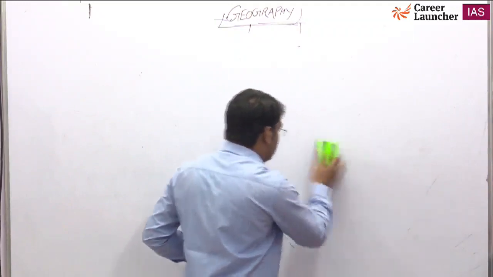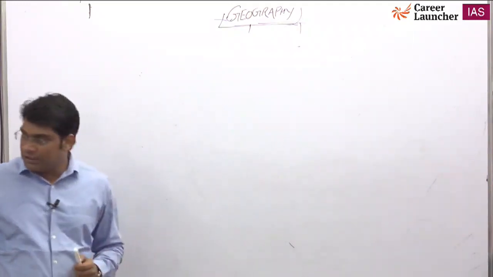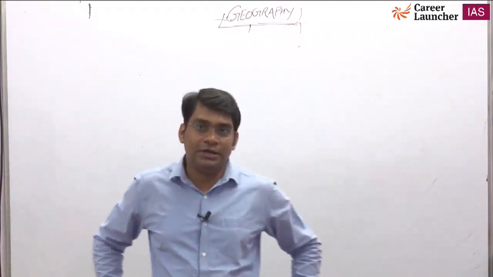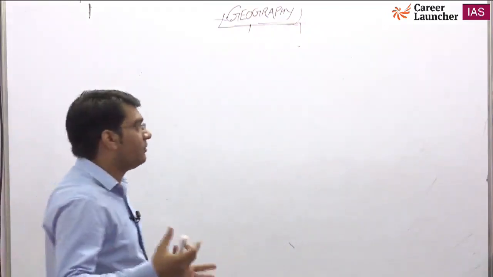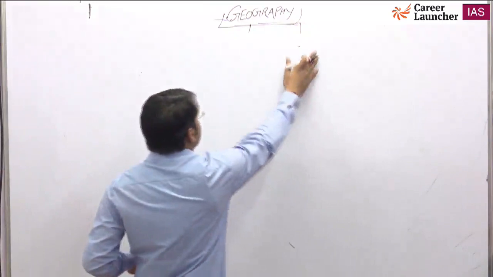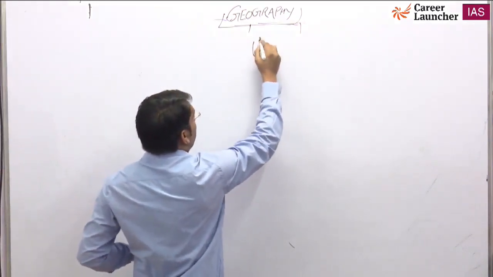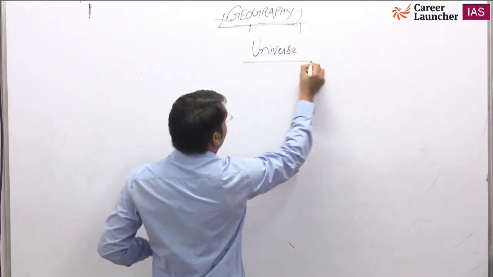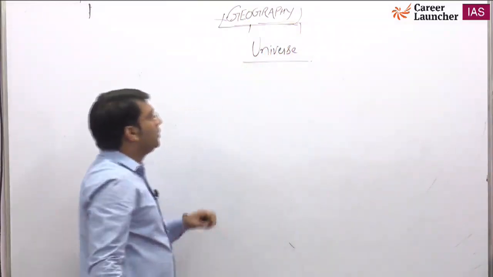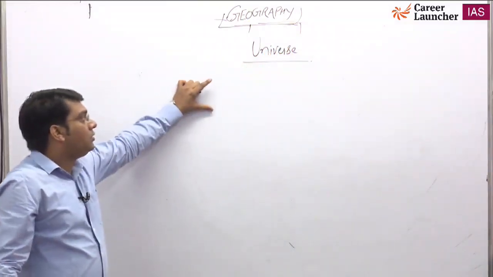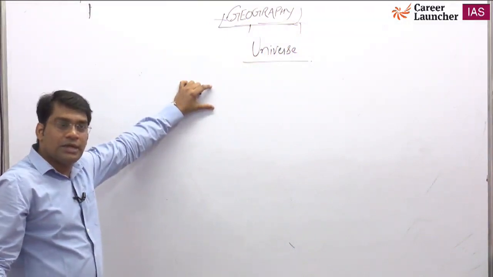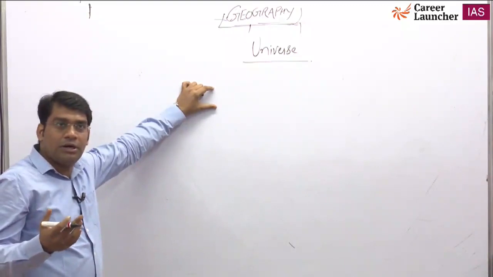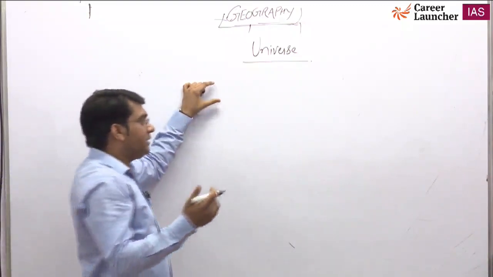So in geography, the first thing is to try to start NCERT from class 6, and in the class 6 NCERT you will see the first chapter is about the universe. Universe, that is astronomy, an astronomical subject, about things present in space.